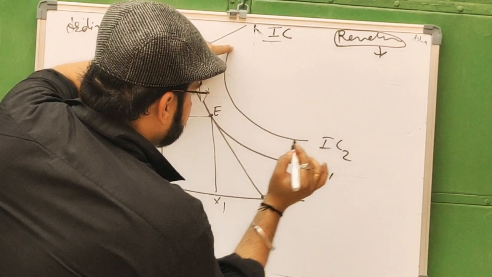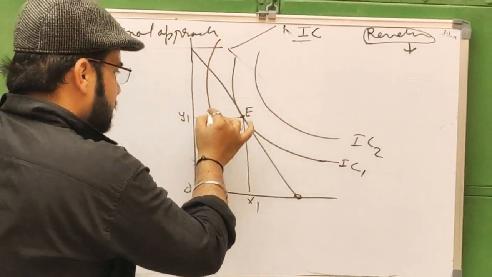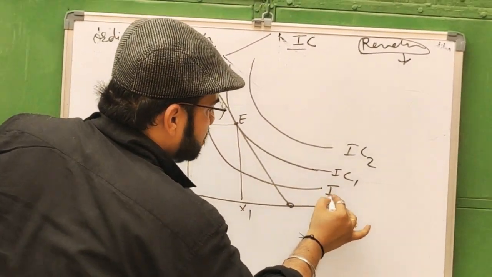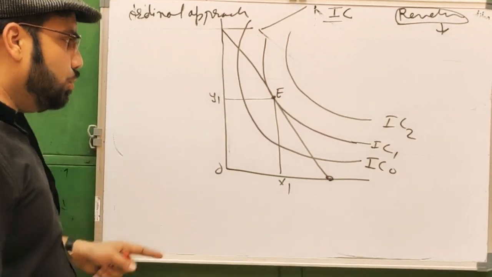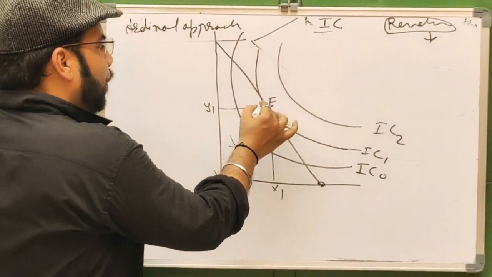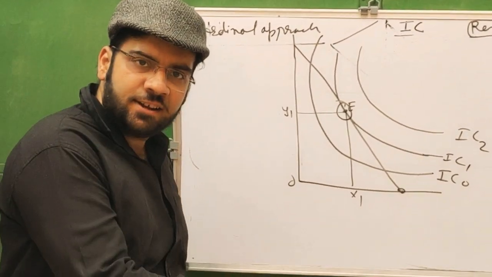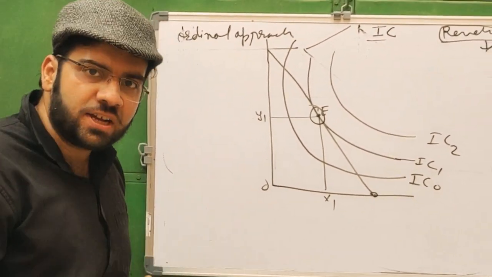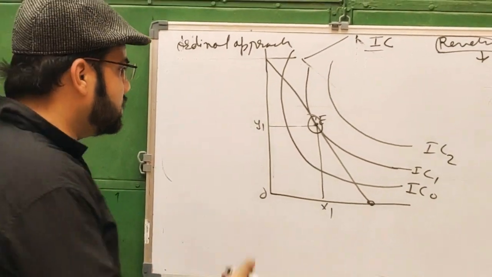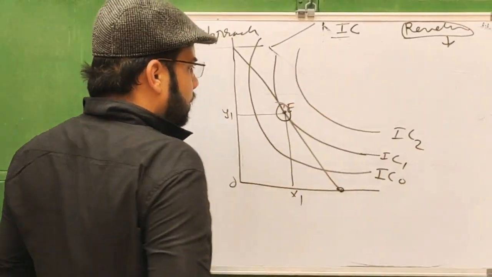This is IC2, this is IC1, and this is IC0. Look at this diagram. At point E, all these conditions, the necessary condition as well as the sufficient, first order and second order, are being fulfilled.